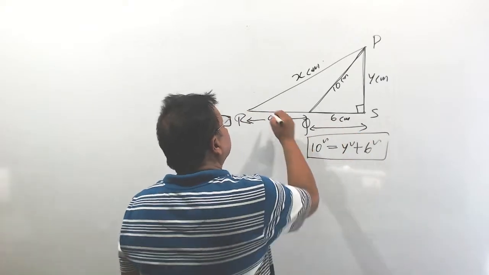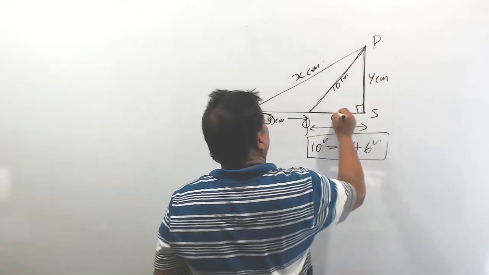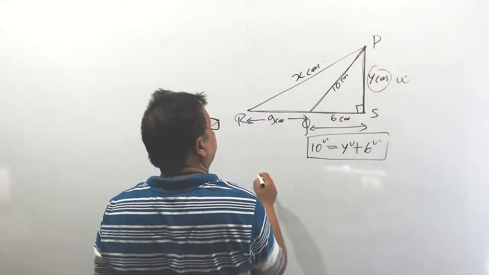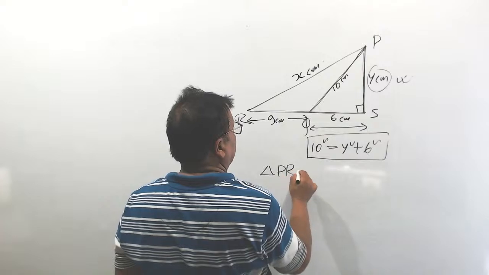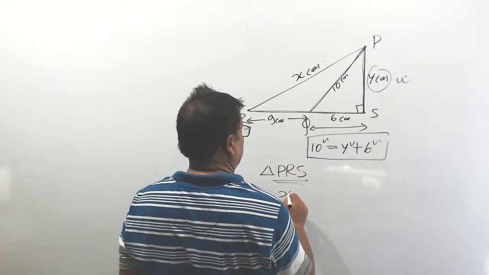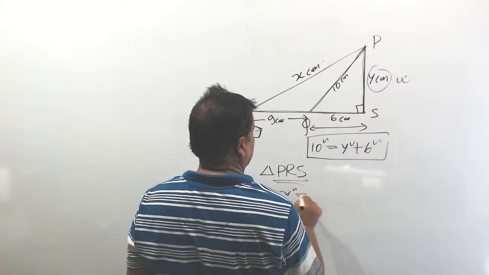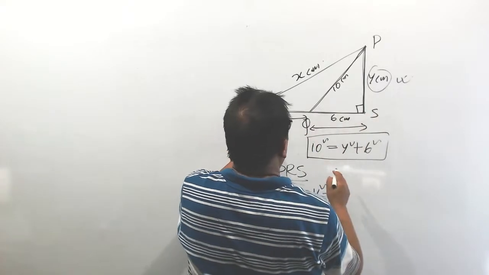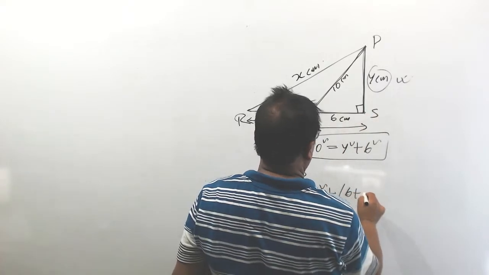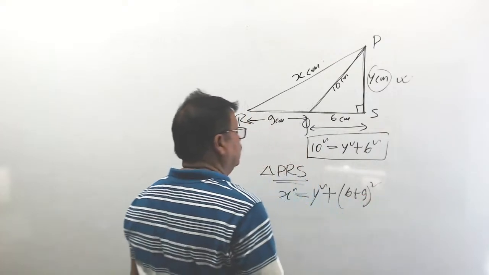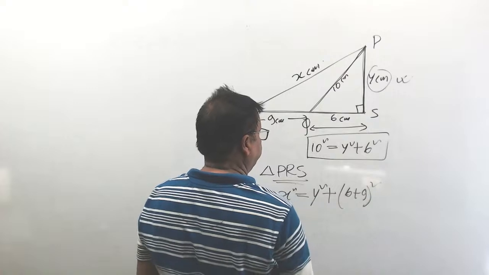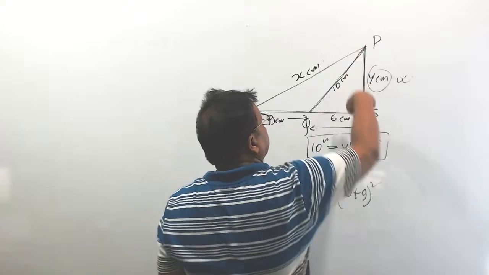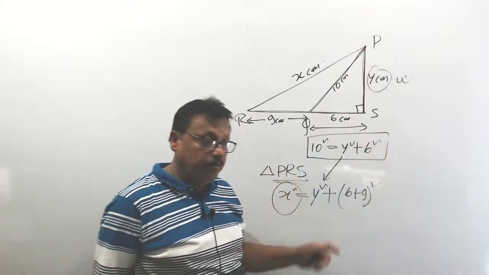Understood? Again, you will consider this complete triangle. From this solution, you will get the value of y. Again, from triangle PRS, you can write x square is equal to hypotenuse square, which is height square, y square, plus RS, that is 6 plus 9, squared. Understood? So you know y square. From here, you put y square, and you will get the value of x. You will complete. Go to the next problem.